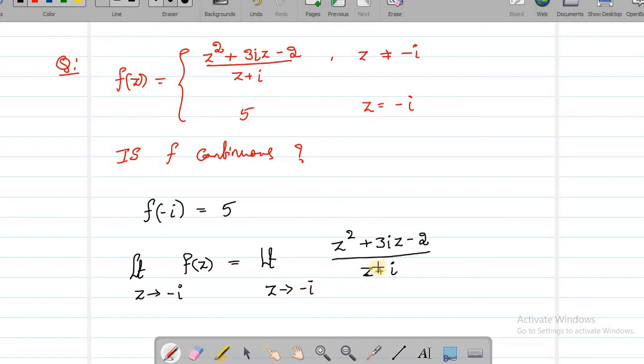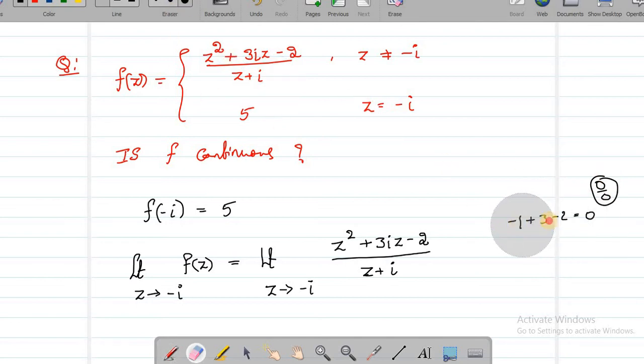If I substitute minus i directly, I am getting 0 in the denominator. But how about the numerator? Let us see. If I substitute minus i here, I get minus i whole square, that's minus 1, plus 3, minus 2. Yes, I am getting 0 in the numerator. So what I am getting is a 0 by 0 form.